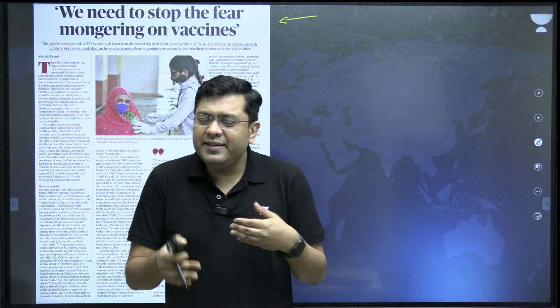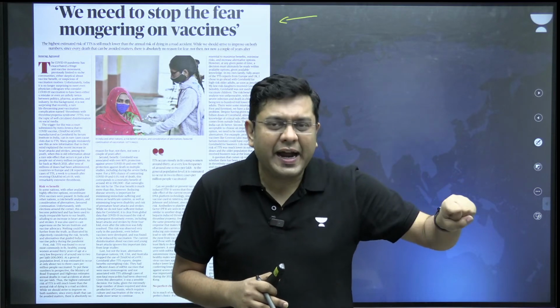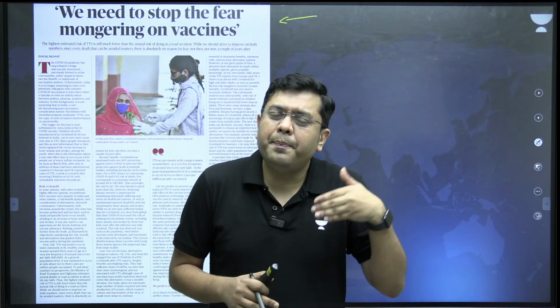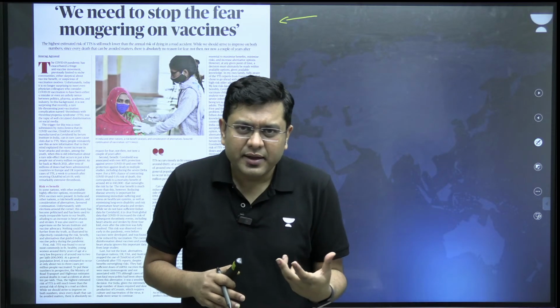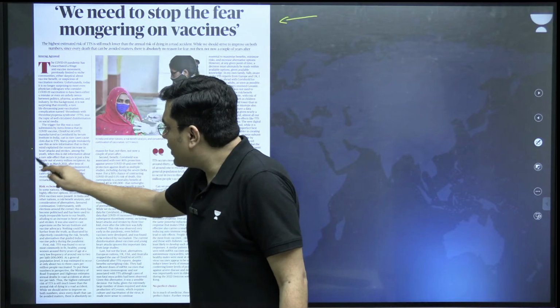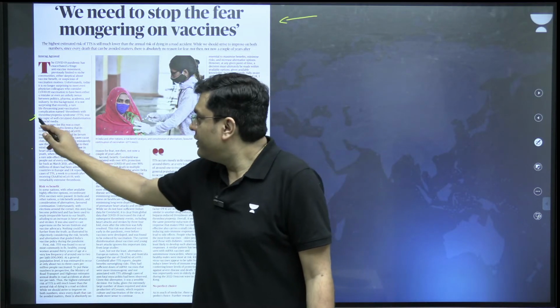Now, recent studies have indicated that those individuals who had been administered a dose of Covishield are prone to certain side effects, what is referred to as TTS, thrombosis and thrombocytopenia syndrome.